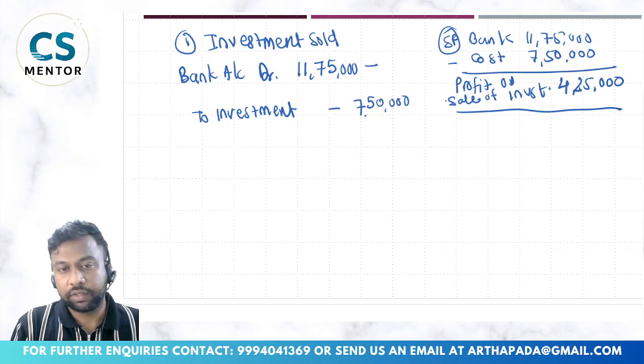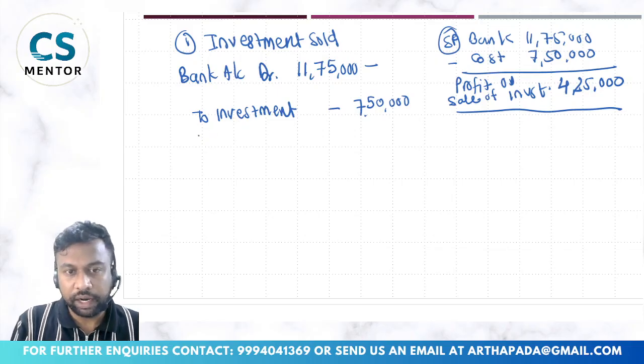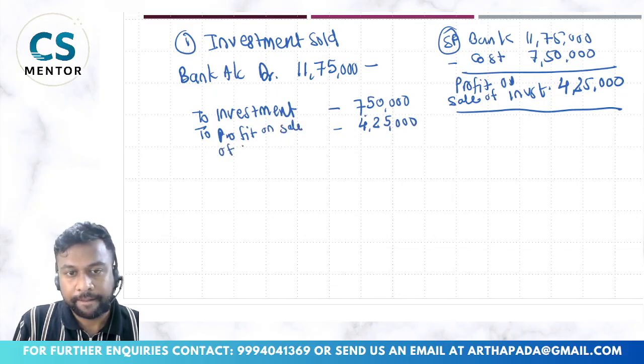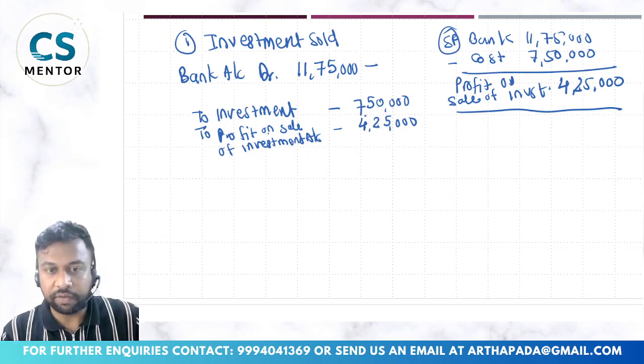And we have a gain, so as per my rule, credit all the incomes and gains, so to profit on sale of investment, 4,25,000. This will ultimately get transferred to your P&L account, profit and loss account. So people directly write profit and loss account also here.